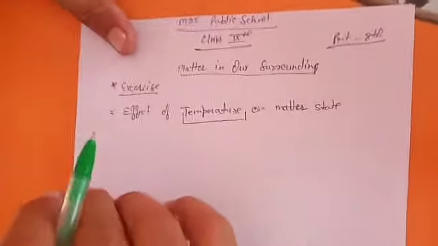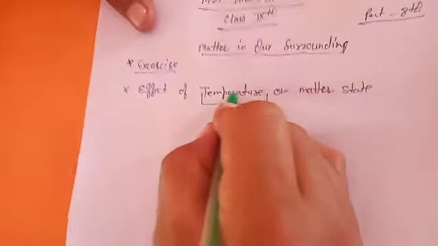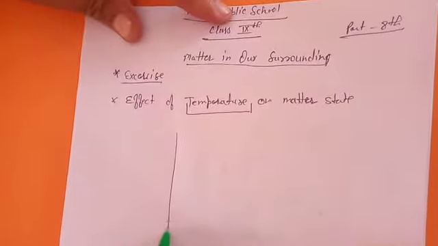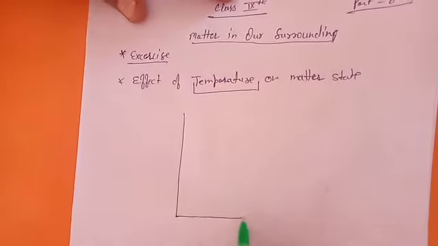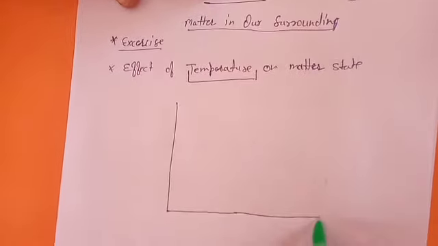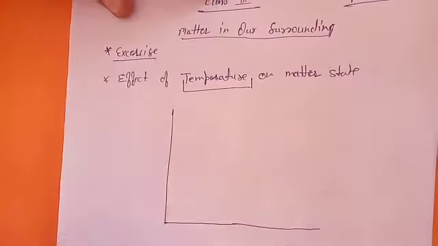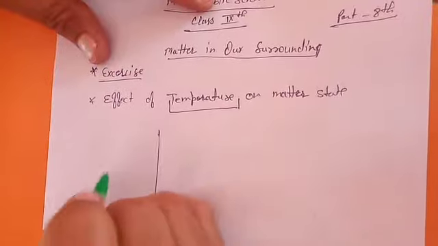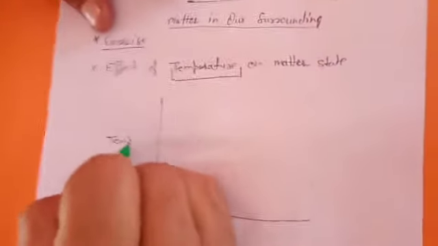So I am taking the example of ice. I am drawing a graph which is not given in your book, but if you understand it, a lot of things become clear about the effect of temperature on matter. Okay, suppose this line, the y-axis, is representing temperature.